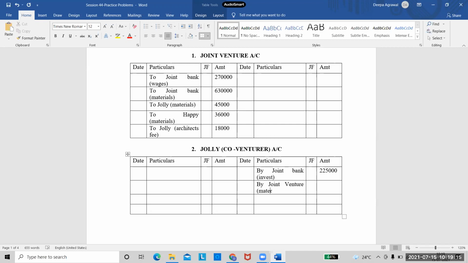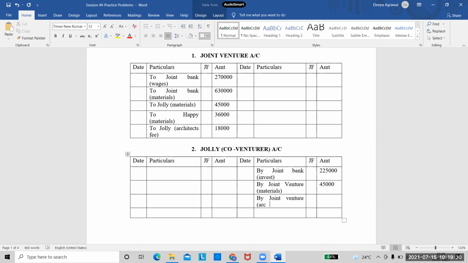This one is materials. And Jolly has given materials of 45,000. And then again, Jolly has also paid the architect's fees. So by joint venture again, and in brackets, architect's fee, and his amount is 18,000. So Jolly's account we have transferred.